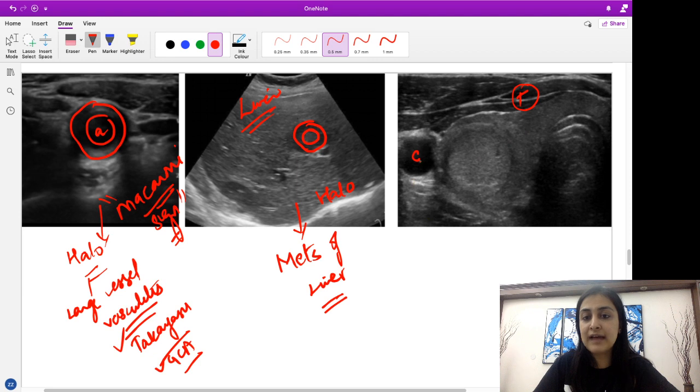So this is the carotid artery, this is the thyroid, this is the isthmus, and this is the trachea. So this is the right lobe of thyroid basically. What am I seeing within the thyroid? I am seeing a very well defined hyperechoic nodule, which has a thin rim of hypoechoic. Let me just erase this so you can appreciate this. Can you see this hypoechoic rim around the thyroid nodule? So this is a feature of benign nodule of thyroid.